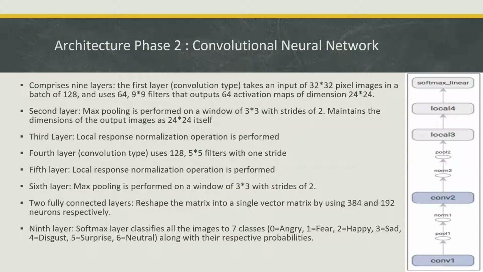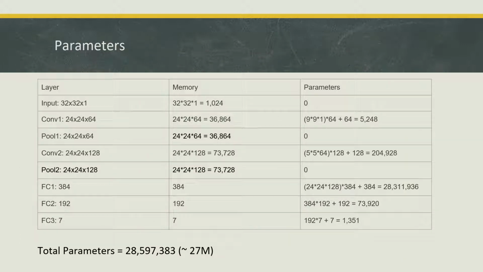In the ninth layer, we have a softmax layer, and that classifies all the images into 7 classes. That is, 0 represents angry, 1 represents fear, 2 represents happy, 3 for sad, disgust, surprise, neutral, and with their corresponding probabilities.